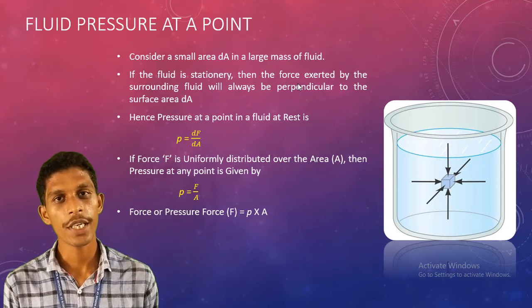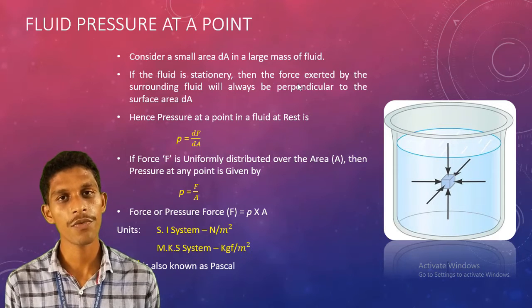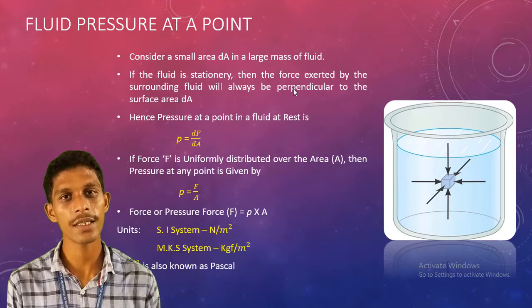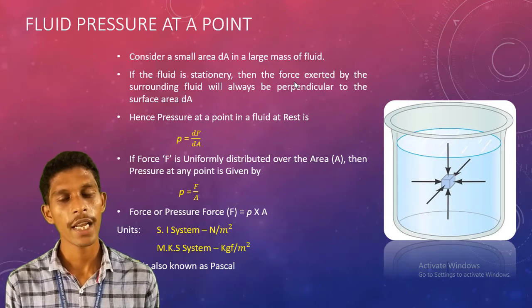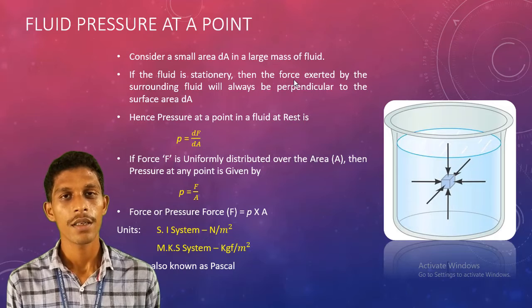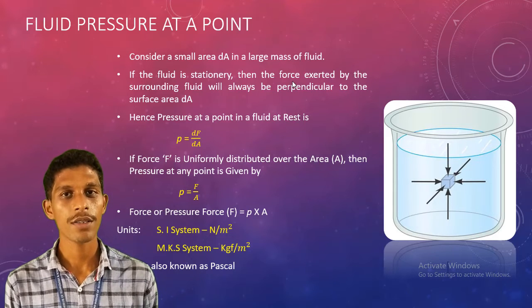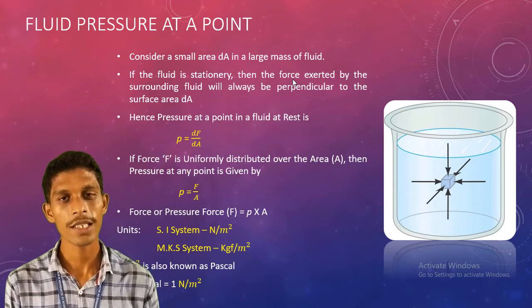So what about the units? The units of pressure are, in SI, Newton per meter square, and in MKS, kgf per meter square. Here 1 Newton per meter square is also called 1 Pascal.